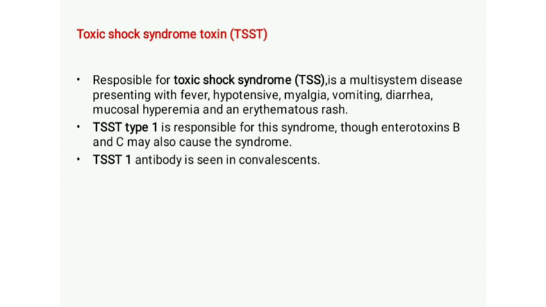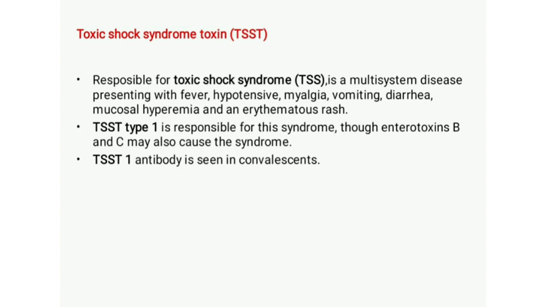Okay. And hypotension means low blood pressure, myalgia means muscle pain. Then mucosal hyperemia means excess of blood in the blood vessels of the mucosal region that makes a reddish color in that region. That is known as mucosal hyperemia. And some skin rashes are also formed in case of this syndrome, that is known as erythematous rashes.